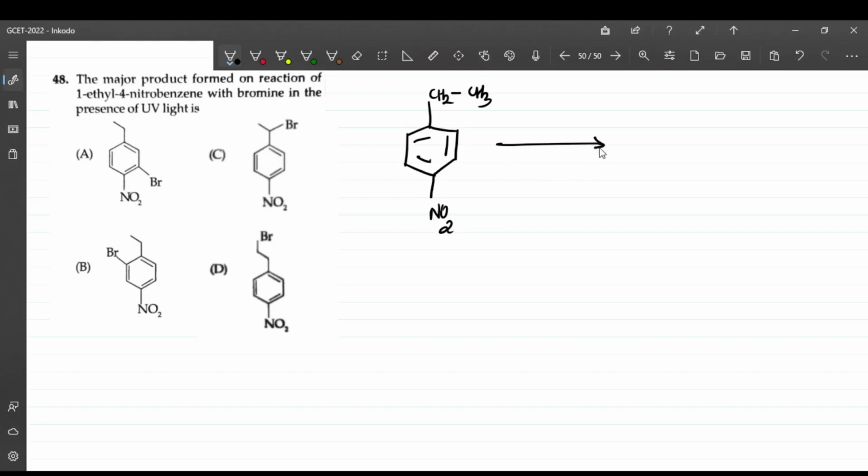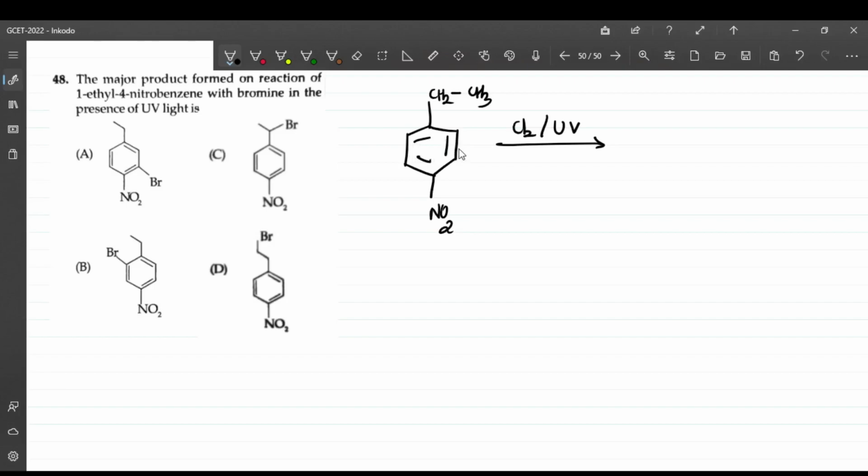This is treated with bromine, and this is light, h nu. This represents light or UV light. They have mentioned the UV light, so this reaction is going via free radical formation. It will look for the most stable free radical. It is a substitution reaction, but free radical substitution, not an electrophilic substitution. Electrophilic substitution can take place easily on the benzene.